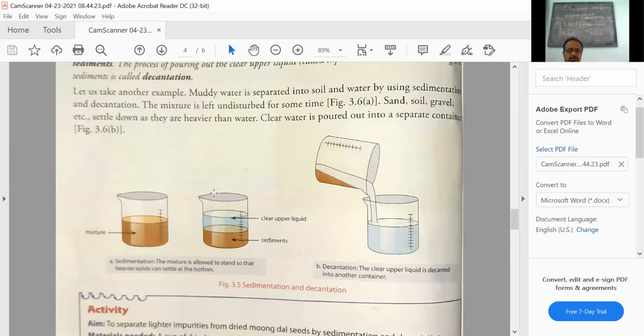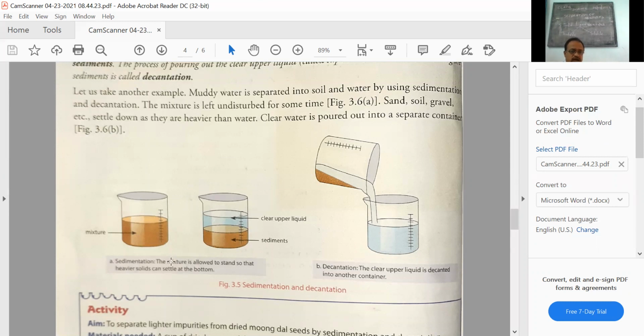The mixture is allowed to stay undisturbed for a few hours. Now you see the second diagram: the sediment, the mud, is below, whereas the clean liquid is above it. So this shows the sedimentation process is done.